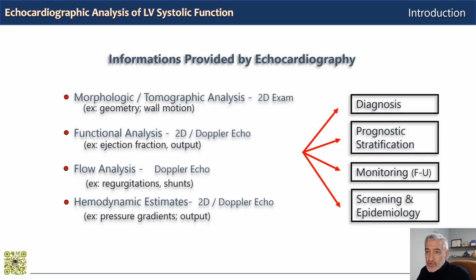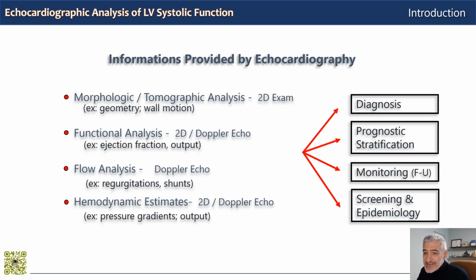It is, however, crucial to understand that obtaining this information does not require the continuous performance of complicated calculations. Rather, most of the information can be extracted from the images that we acquire in a quick qualitative manner, as we will see. The more complicated calculations are performed when necessary, for example, to quantify more than moderate mitral regurgitation and thus to indicate indications for mitral valve surgery, for example, a frequent case.